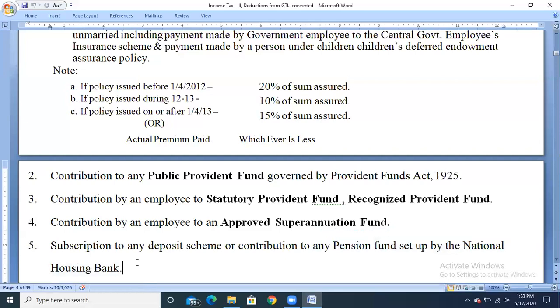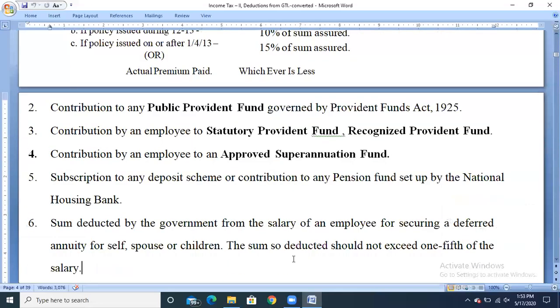Next, subscription to any deposit scheme or contribution to any pension fund set up by the National Housing Bank. So any pension scheme or pension fund set up by the National Housing Bank, that is NHB, and if any assessee is contributing or any deposit amount has been deposited, then it can be claimed as exemption under section 80C.